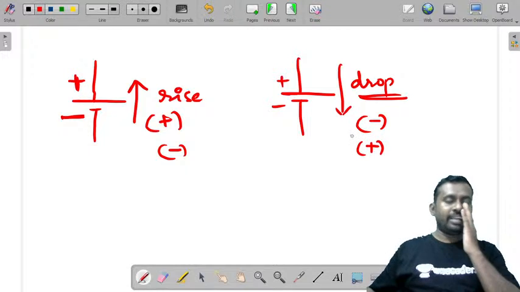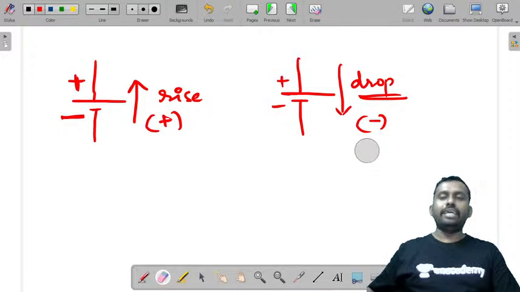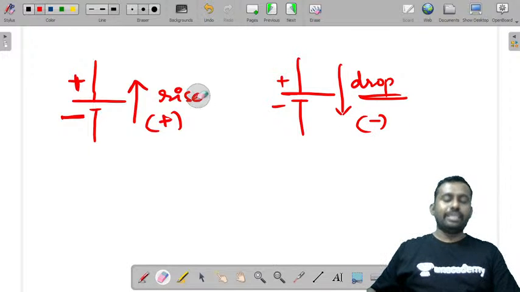It depends upon the current direction taken, and also on you, whether you want to take this as plus or this as minus. But in general, what we will consider in our course as the rise of voltage is if the current direction is from negative to positive. Some others say it is positive to negative, but I'll say negative to positive is plus. And when the current direction is in the reverse direction, I'll take it as minus. So you can call it rise of voltage and you can call it drop of voltage. Hope this is clear.